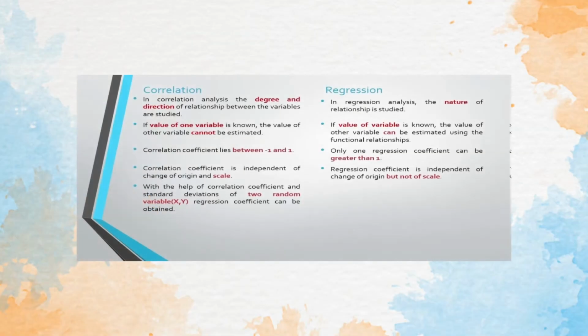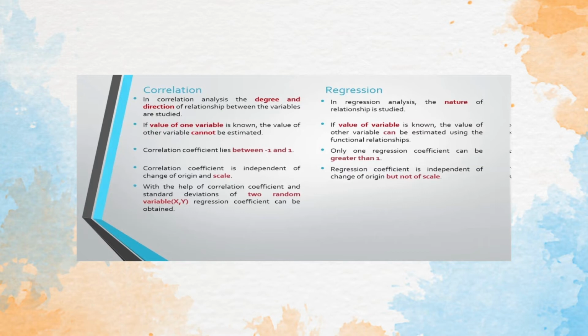In correlation analysis, the degree and direction of the relationship between the variables are studied, whereas in regression analysis the nature of the relationship is studied. That is a very important thing which one has to take care of. And if the value of one variable is known, the value of the other variable cannot be estimated. This is what we are doing in correlation.